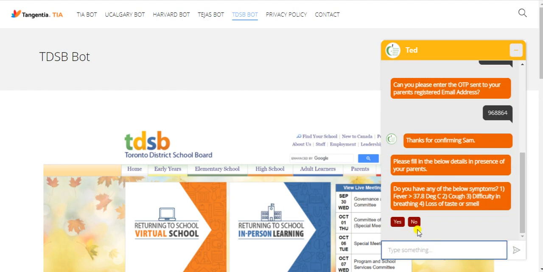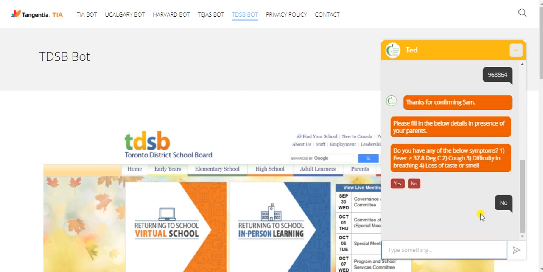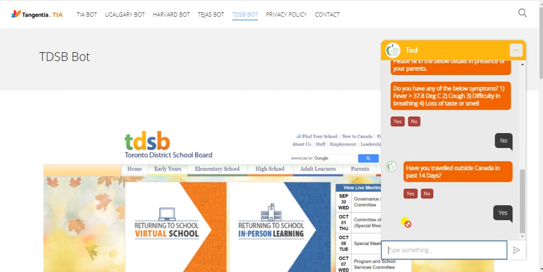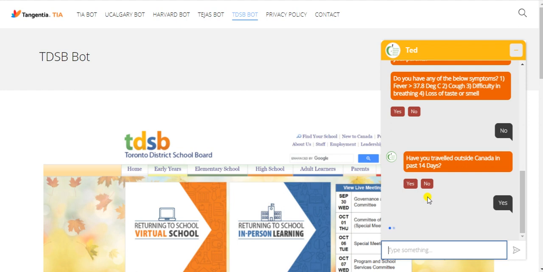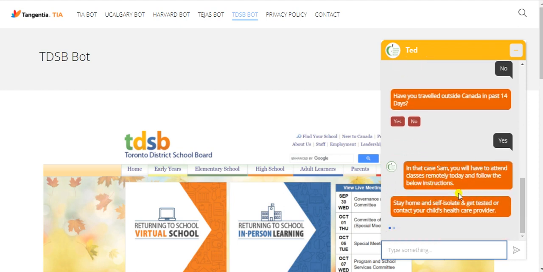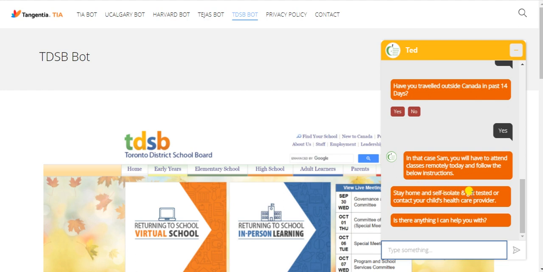Enter the OTP, and now we say okay. So first scenario we say no, and we'll consider that Sam has traveled outside Canada in the last 14 days. So now the bot says, in that case, Sam, you will have to attend classes remotely, and it says stay home and self-isolate and get tested or contact your child's health care provider. So this is the way in which the bot can actually handle scenarios.